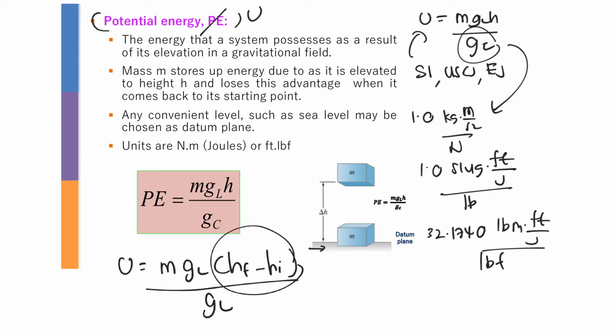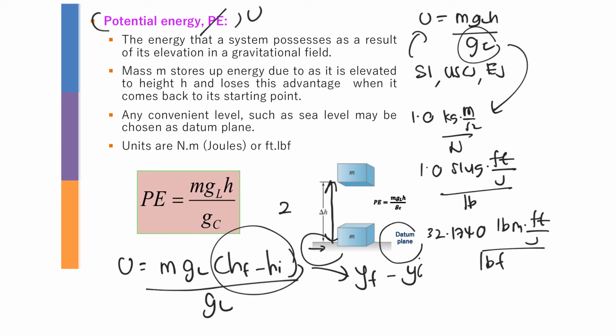This can also be written as Y final and Y initial, because it is height, which we mostly talk about on the Y axis. The reference point is also called the datum. So you take your height from the datum up until the height that you want to find.